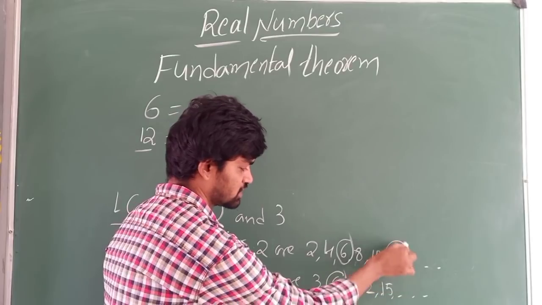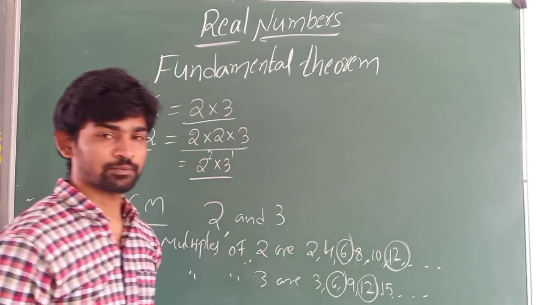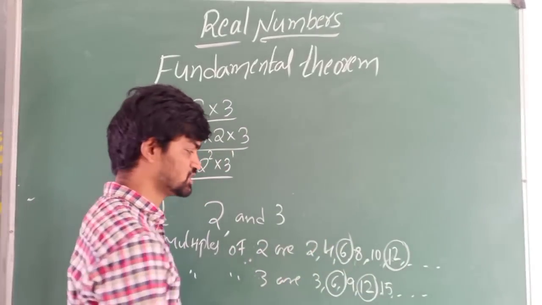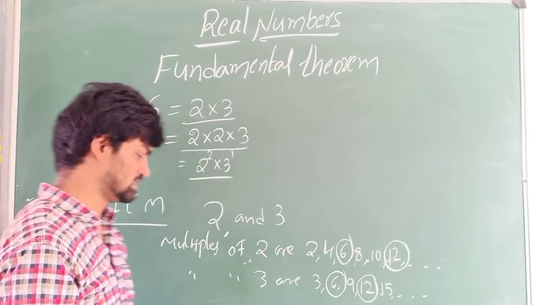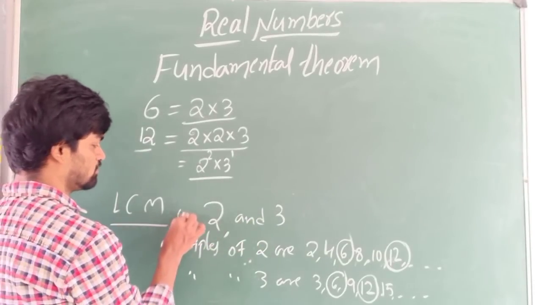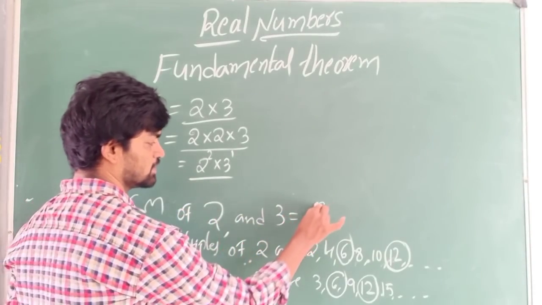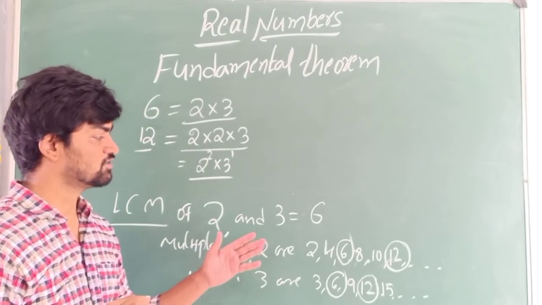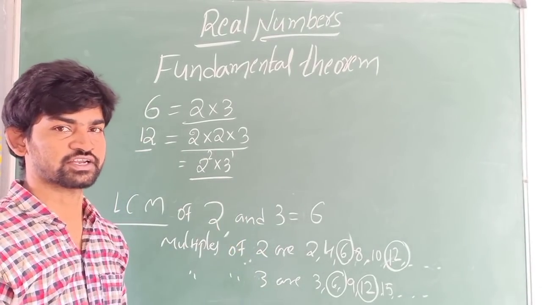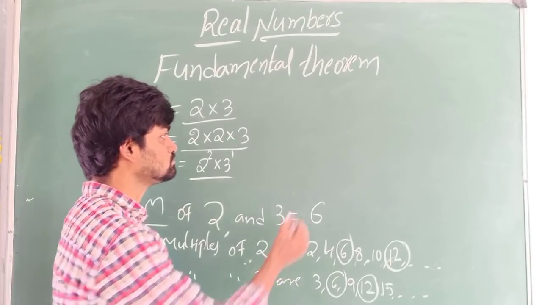We have 12 also as a common multiple. But which comes first? Which comes first is 6. So 6 is our LCM. So the LCM of 2 and 3 is 6. Now this we can do in the prime factorization method also.